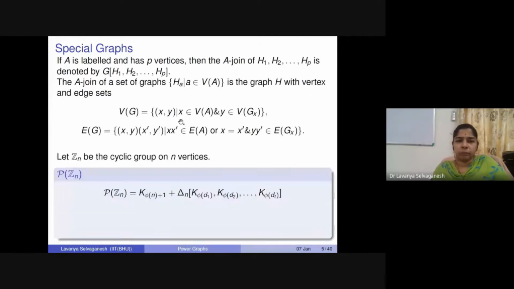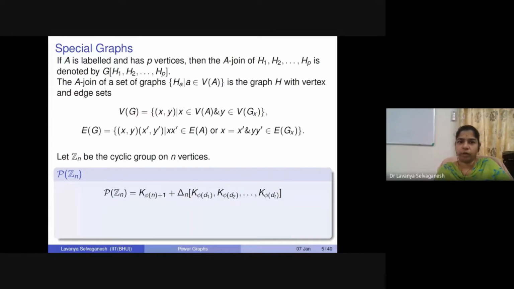Okay, so with this definition in our mind, the usual join of graphs, suppose we talk about cyclic groups. Some standard groups we'll cover also as examples. Suppose Zn is the cyclic group on n vertices, then the corresponding power graph of it is going to look like this, where you have the Euler phi function phi of n. That will be playing a role throughout our talk.